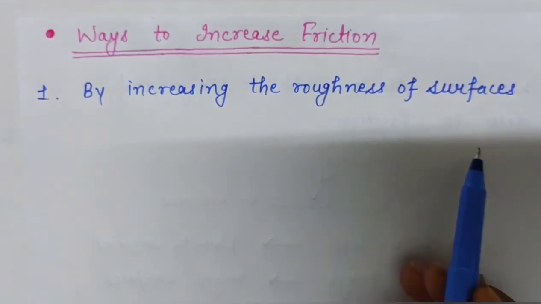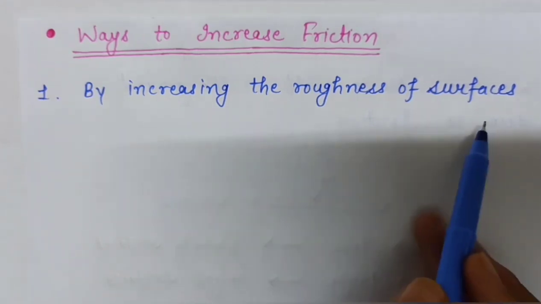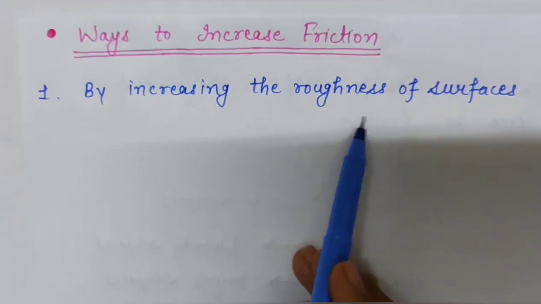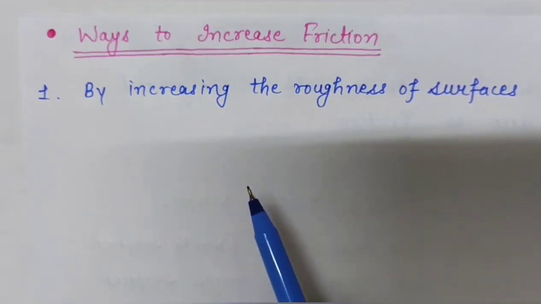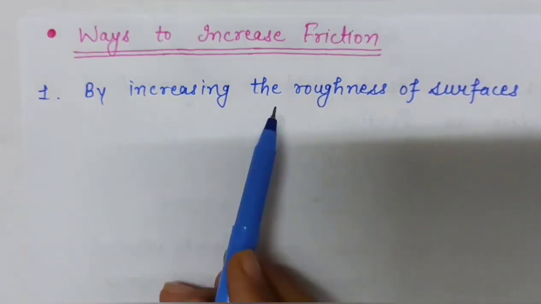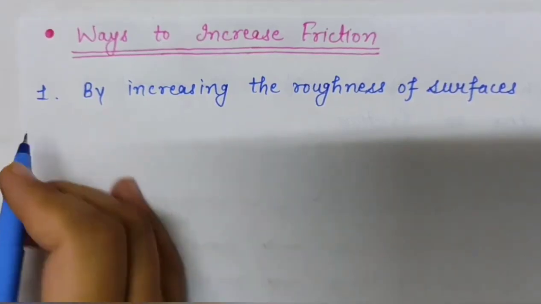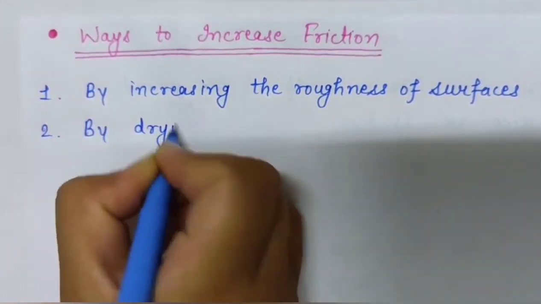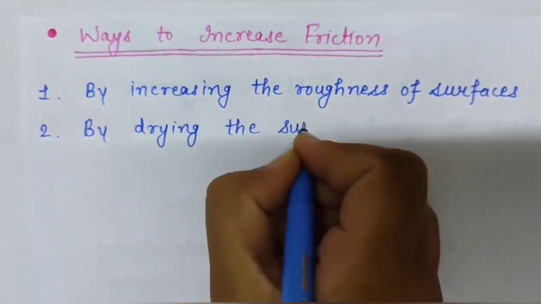Suppose we have a surface and we increase the roughness on that surface, then friction will be increased, because we know that friction is large on a rough surface and less on a smooth surface. So if we make a surface rough, then we can increase the friction. This is the first way by which we can increase friction. And the second way is by drying the surfaces.